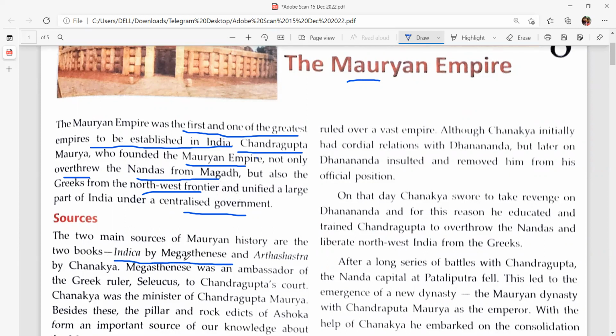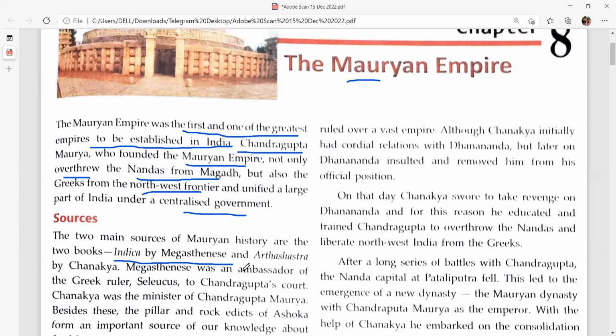Indica was written by a Greek ambassador, Megasthenes, and the Arthashastra was written by Chanakya, who was a minister in Chandragupta's court and a very intelligent person. His rules and regulations are still known today, and are also reflected in the constitution of India.